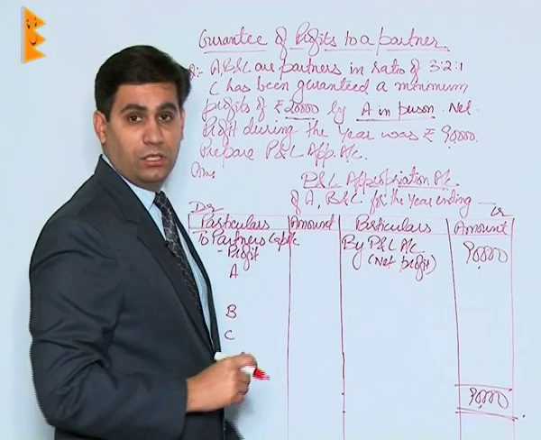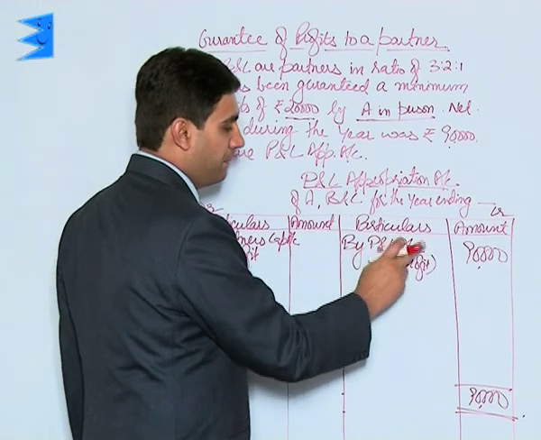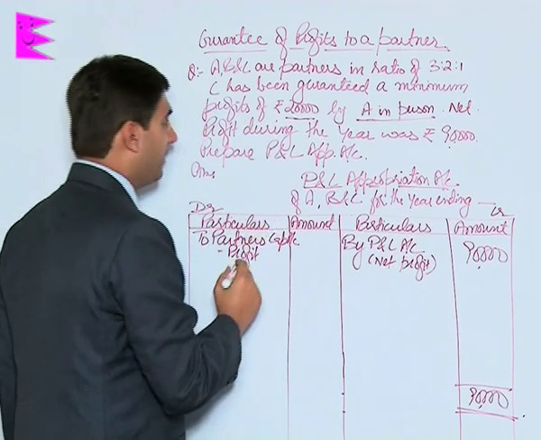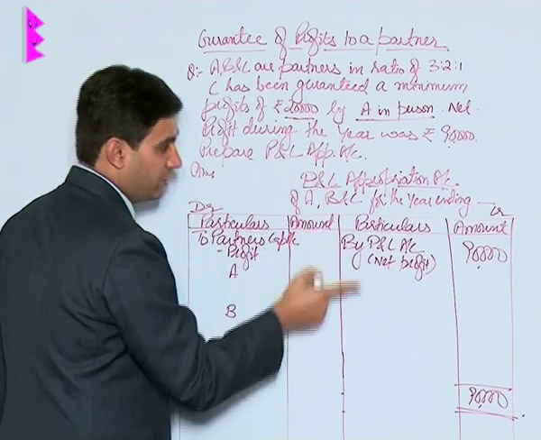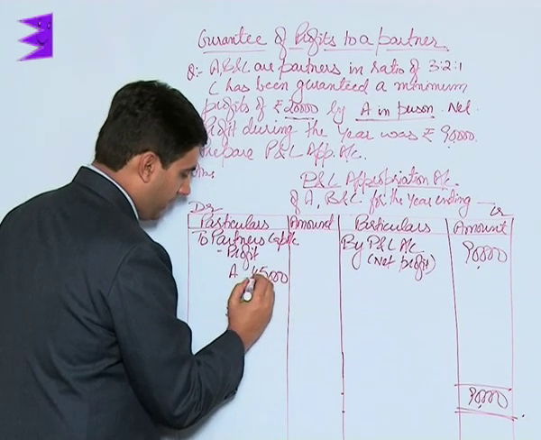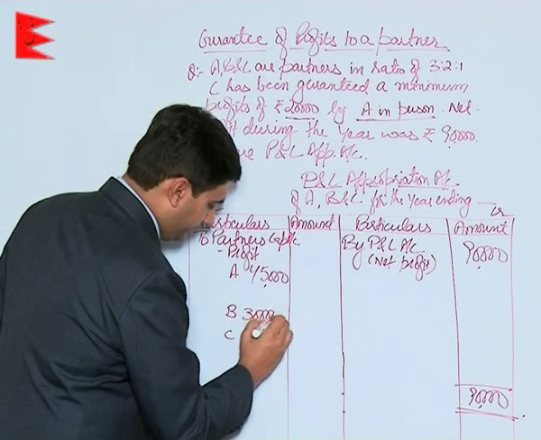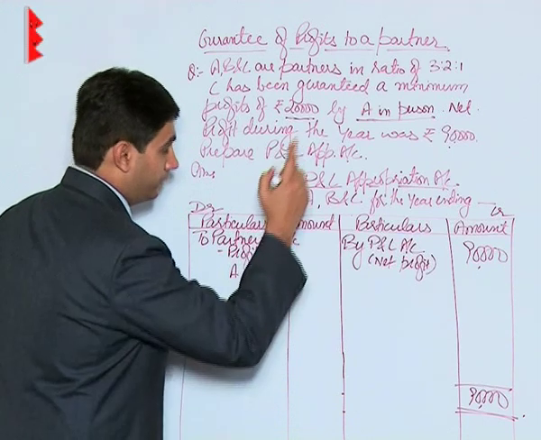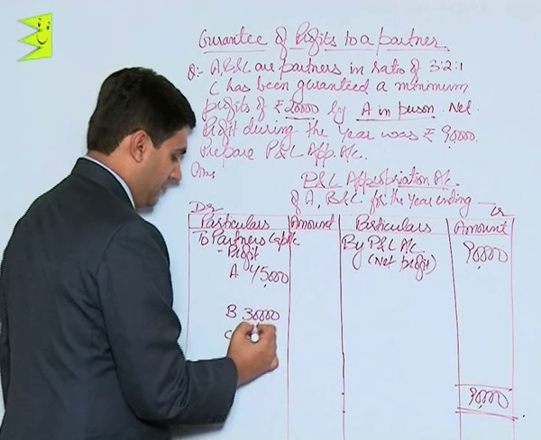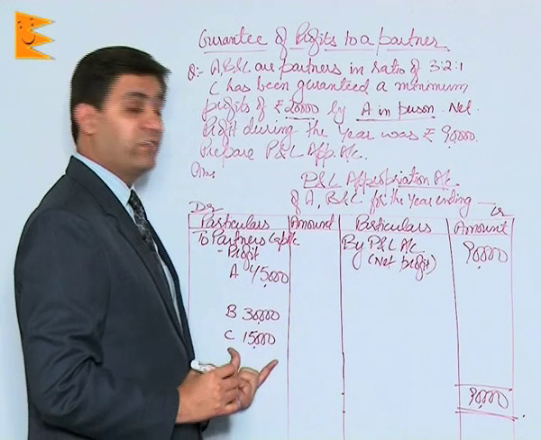Prepare P&L appropriation account. So coming to this P&L appropriation account, the first entry would be by P&L account net profit 90,000. This 90,000 would be divided among A, B and C in the ratio of 3:2:1. That is 45,000 to A, 30,000 to B and 15,000 to C. Again, we can clearly see that C was guaranteed a minimum sum of 20,000, but he is actually receiving 15,000.